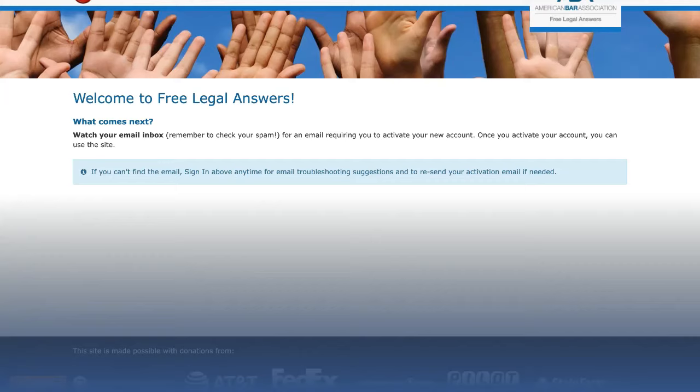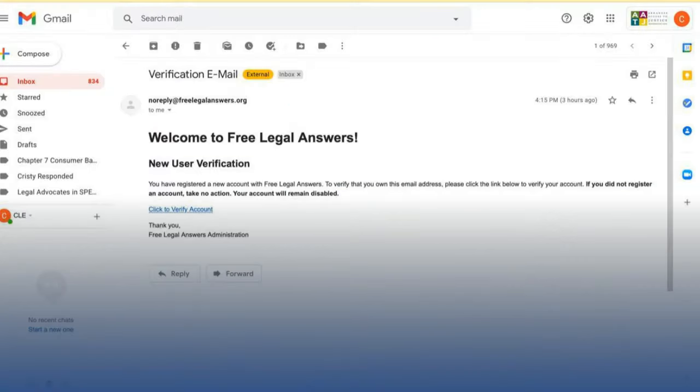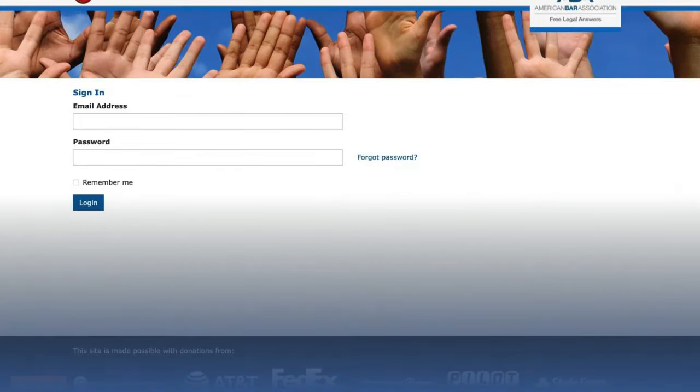Before you can log into your account, you will need to verify your email address. Once you make it to this screen, you will need to log in to your email. You should have an email from Free Legal Answers. If you do not see it, check your spam folder. To verify your account, just click on the Click Here to Verify Your Account link in your email. You will then be prompted to log in. Use your email address and password you created.